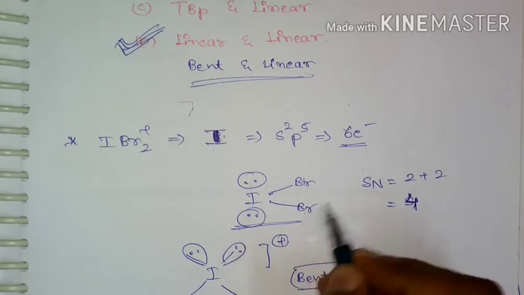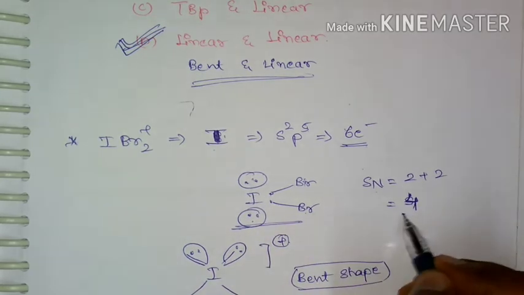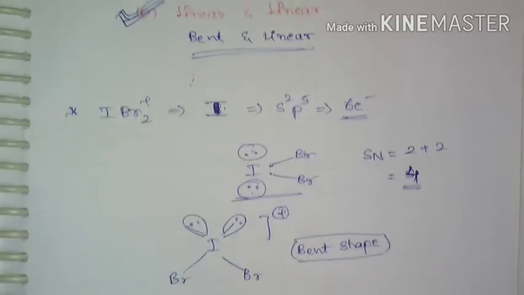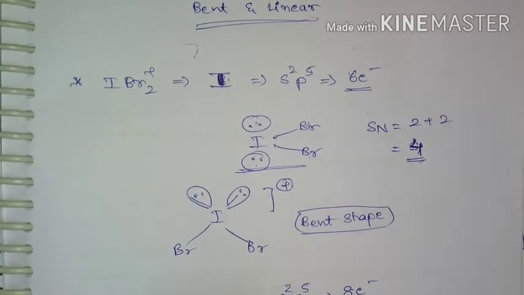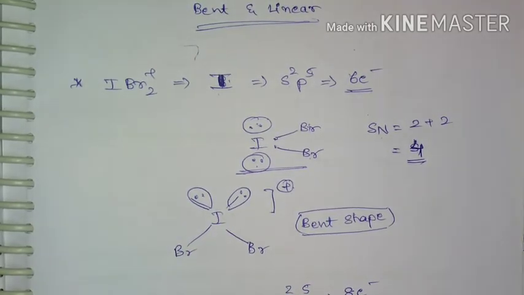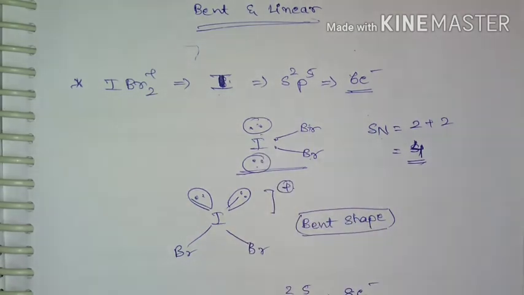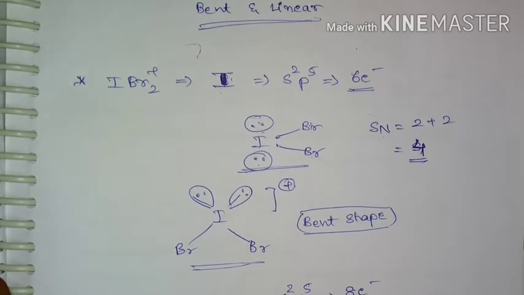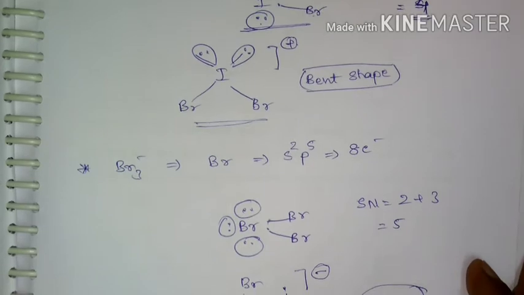So these are 2 atoms and 2 lone pairs. So steric number comes out to be 4, and it is going to have sp3 hybridization. If it is having sp3 hybridization, then it is going to have tetrahedral shape. But due to presence of this lone pair of electrons, it is going to have bent shape. Okay, so it is not going to have linear geometry or linear shape.